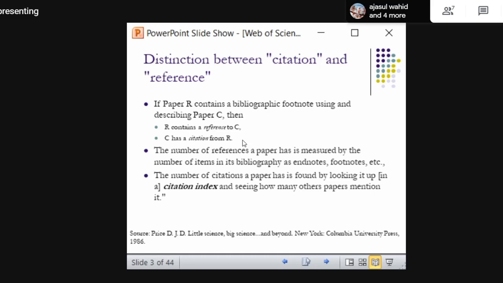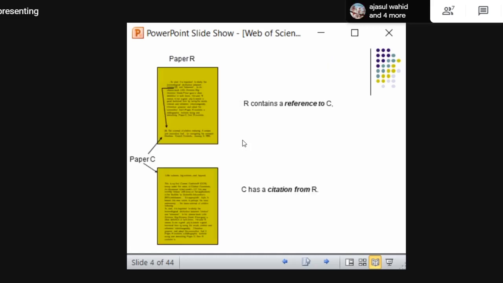If Ritesh is writing a paper, he might also refer to Abhilash's paper. So from Abu he has received one citation, and from Ritesh also he might have received a citation. So similarly, the citations will increase if others mention the paper, right? So in order to see the number of citations, we need to have a citation index. Okay. So this is the concept of citation and citation index.